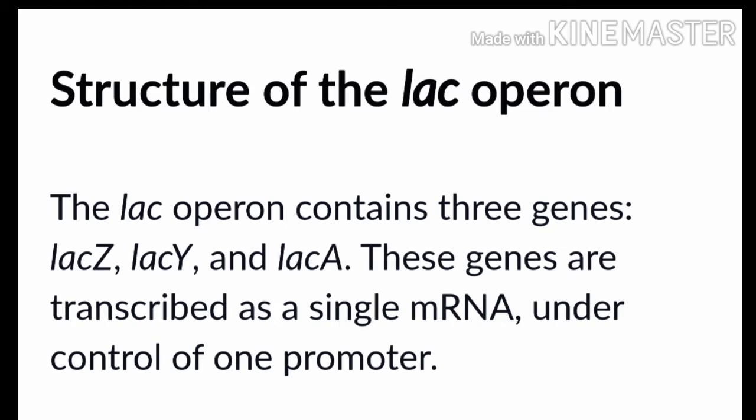Now the structure of the Lac Operon. The Lac Operon contains three genes, that is Lac Z gene, Lac Y gene and Lac A gene. Those genes are transcribed as a single mRNA under control of one promoter.